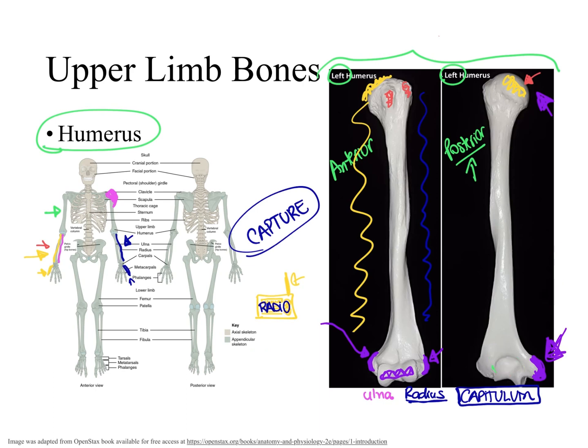Now, when I'm looking at the humerus bone and I see this depression, I know I'm looking at the posterior aspect of the humerus bone. And do you remember how we call a depression? It is called a fossa. Now, this fossa of the humerus articulates with the olecranon process of the ulna. And that's why this fossa receives the name of olecranon fossa. Now, if I can identify the olecranon fossa and I can identify the medial epicondyle, I can say if the humerus that I'm looking at is the right or left humerus.